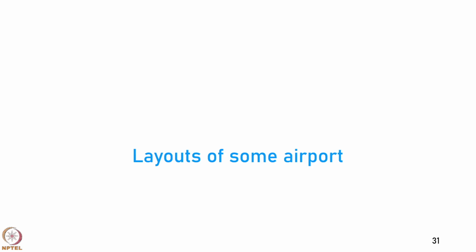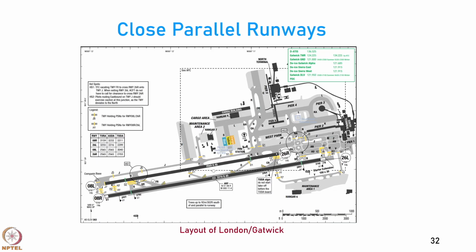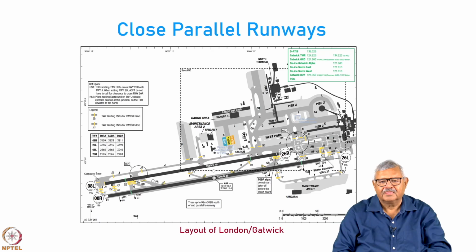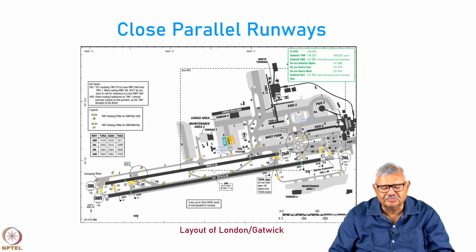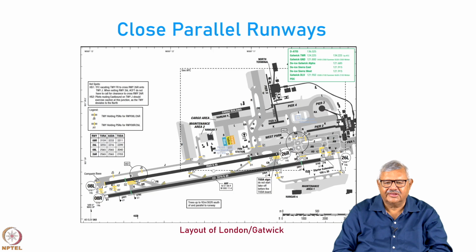Just for getting familiar, let us have a layout of some airports. London Gatwick is an example of an airport with closed parallel runways. Because they are very near to each other, you can see 26R, 08L, 26L, 08R, very near to each other. Therefore, we cannot use both of them simultaneously. We can only use one of them at a time. So, Gatwick is classified as a single runway airport, although it has 2 runways because they are closely spaced.